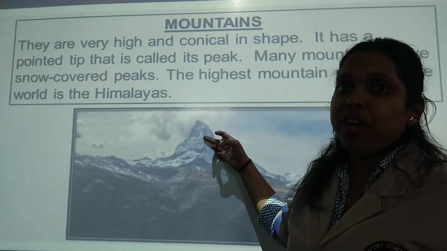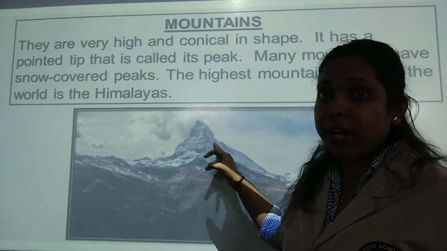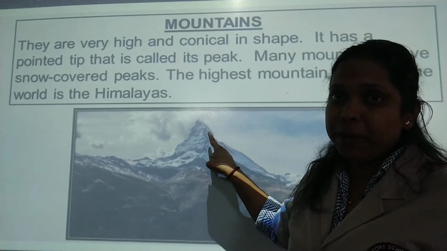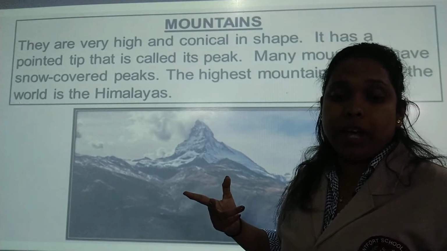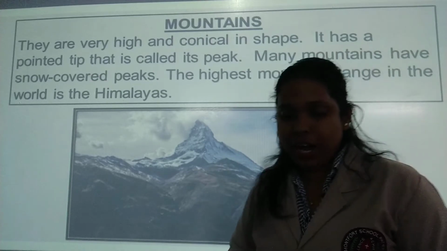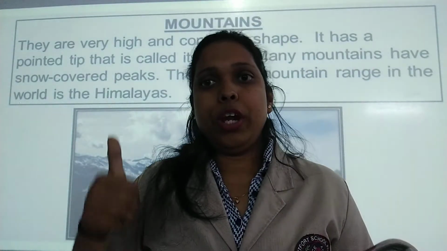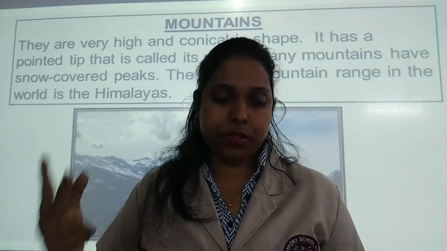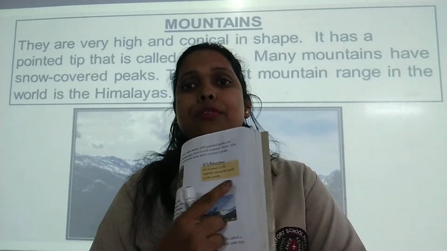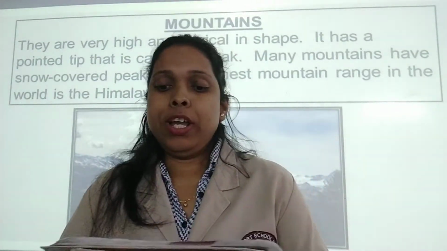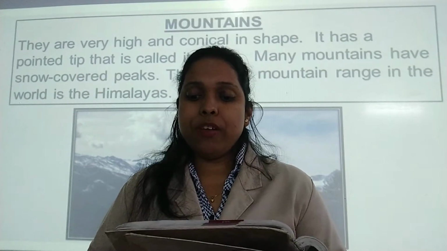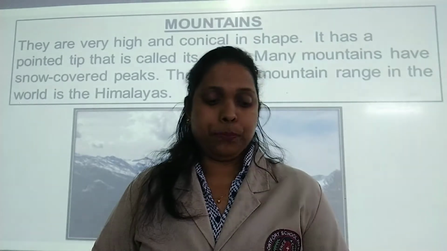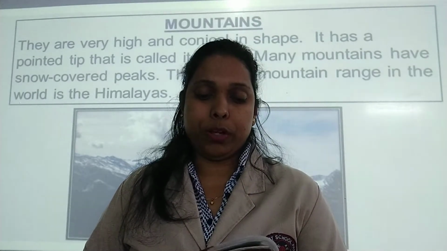Okay, so mountains के लिए क्या बोला है? The climate will be very cold. Why? Snow जमा रहता है, so it will be very cold. It has a pointed peak. Okay, pointed peak है. और क्या है? Very high. Okay, very high. So for mountains you need to know it's very high with pointed peak and snow. Snow is also there on mountains. Okay, so in this yellow box, let's read. It's amazing. Mount Everest is the highest mountain peak in the world. Okay, this you need to remember.